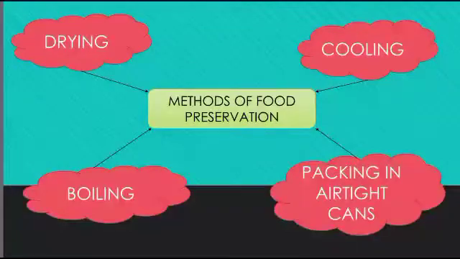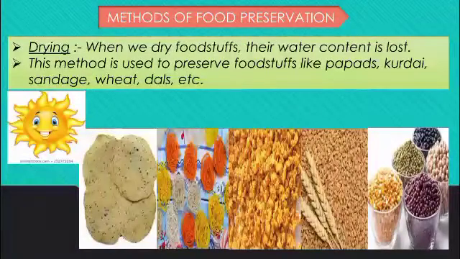In the beginning of the chapter, we have already seen that we can preserve food and save it throughout the year. We can use it whenever it is not available, because when we preserve and store it, we can use it throughout the year. So there are different methods of food preservation: drying, cooling, boiling, packing in airtight cans, and using certain preservatives also. Let's see how we can use these methods to preserve food. So the first method is drying.